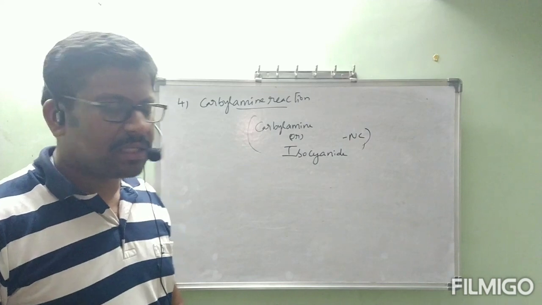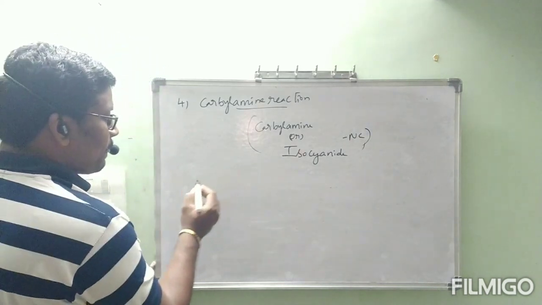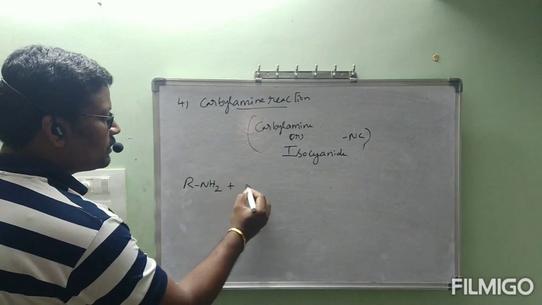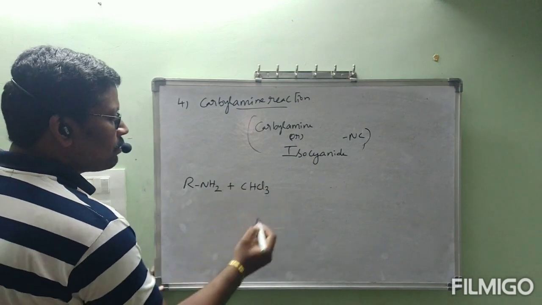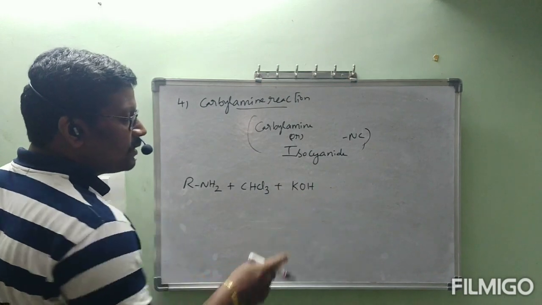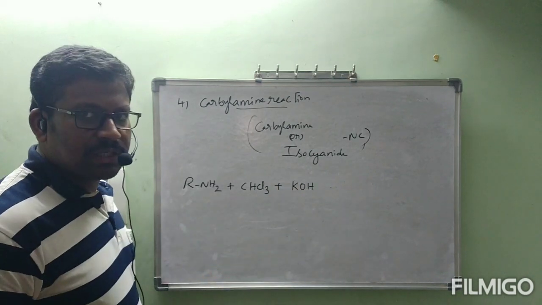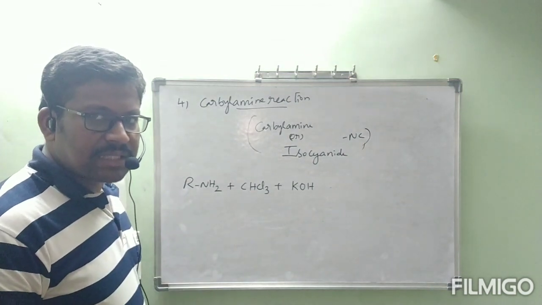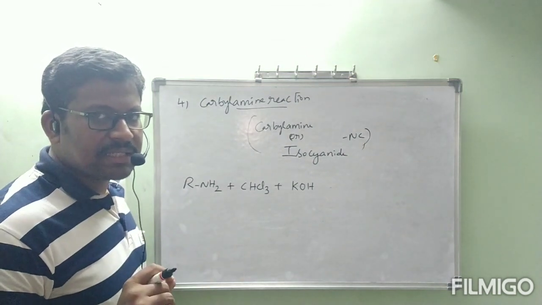Let's see. RNH2 reacts with chloroform in presence of alkali. That alkali might be KOH or NaOH. No problem, sometimes we will say NaOH, or sometimes KOH.